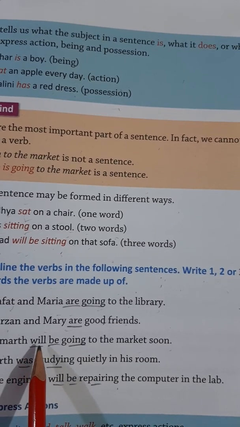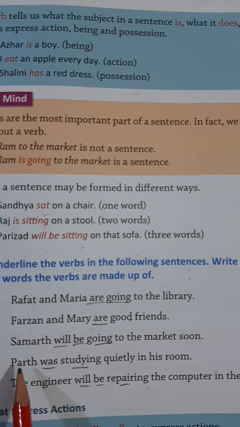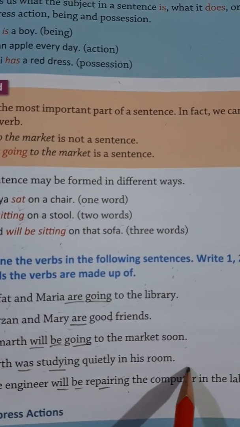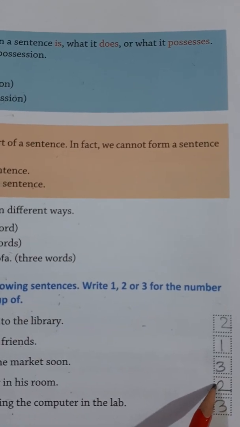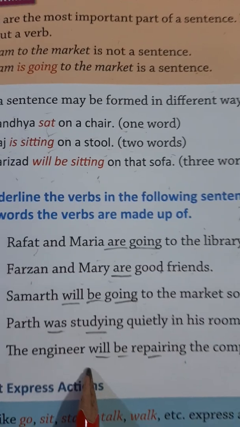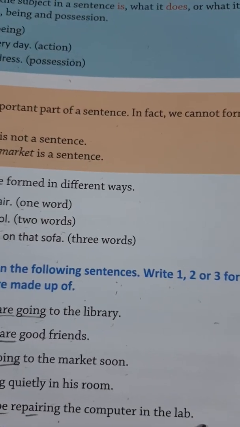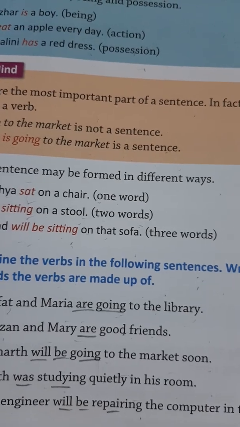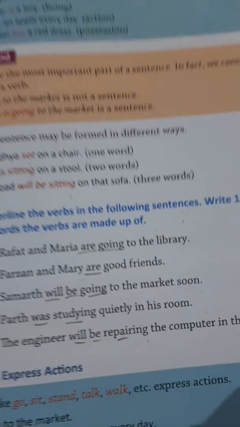Samarth will be going to the market soon. Now here three verbs are there: will, be and going. So you have to write 3. Parth was studying quietly in his room. So was and studying, two verbs are there. So you have to write 2. Now the last one: the engineer will be repairing the computer in the lab. So will, be and repairing. Three verbs are there. So you write 3 in the box.